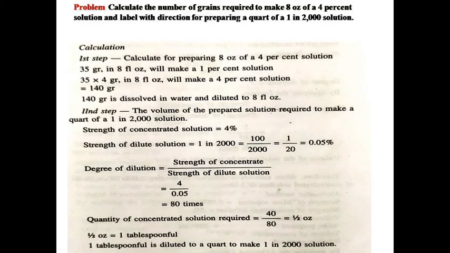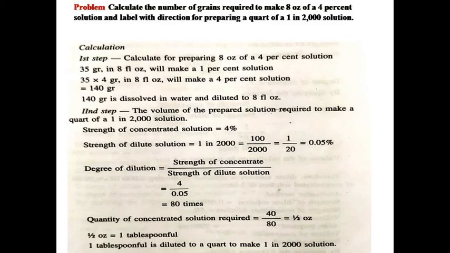We know 35 grain in 8 fluid ounce will make a 1% solution. So for a 4% solution, 35 multiplied by 4 grain in 8 fluid ounce will produce a 4% solution, which requires 140 grains. It means 140 grains is dissolved in water and diluted to 8 fluid ounce. It will produce a 4% solution.